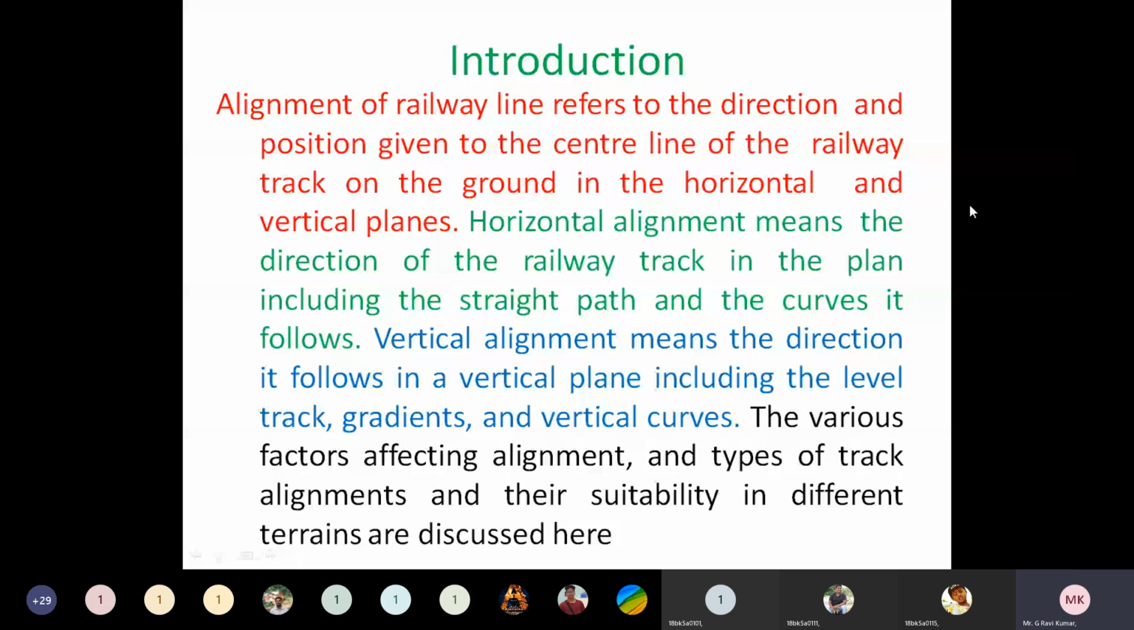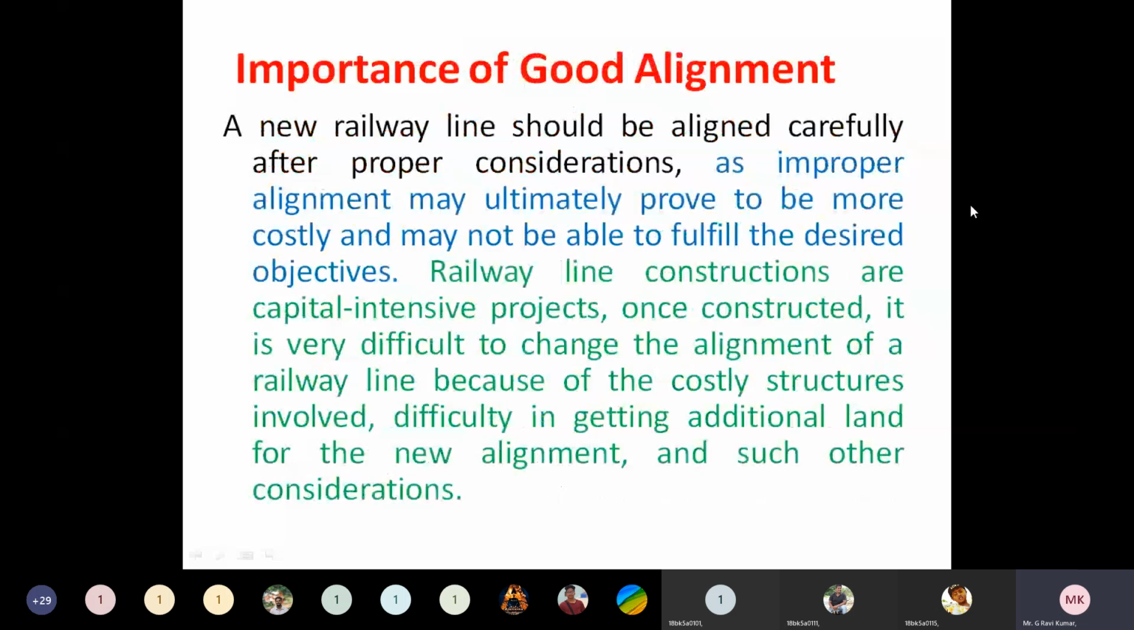Okay. So the various factors affecting alignment, and the types of track alignments and their suitability in different terrains, we are going to discuss now. Okay. See, first one is the